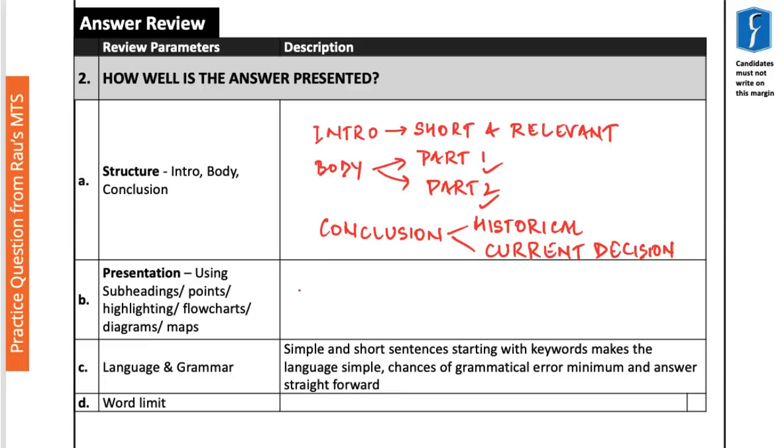As far as the presentation is concerned, we used headings as well as subheadings. Also in the answer, we used very simple and short sentences, and we used simple language as well. And the answer was well within the word limit of 168 words.